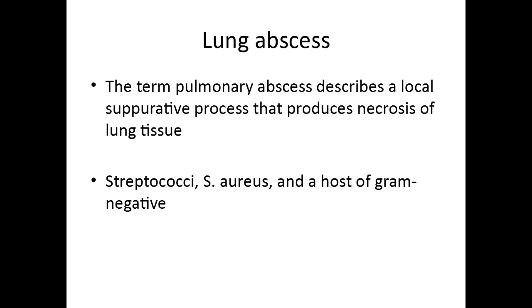So till now we discussed two topics. First was atelectasis, second was bronchial asthma. Now the third topic for this video, that is lung abscess. Any abscess is defined as a collection of pus, right? So likewise, the same here. Only difference is the organ here is lung. So the term pulmonary abscess describes a local suppurative process that produces necrosis of the lung tissue. And common organisms which cause lung abscess include Staphylococcus aureus, Streptococcus, and some gram-negative bacteria.